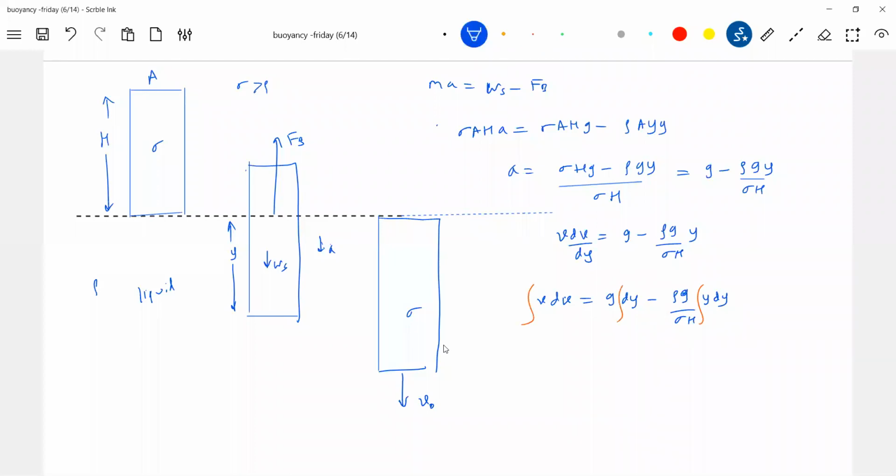Initially it is released from rest. V from 0 to V naught, y from 0 to H. First we'll calculate with y, then in the end I'll write H. Let's see the nature of it. V square by 2 equals G y minus rho G y square by 2 sigma H. Okay, this is the expression for the speed.